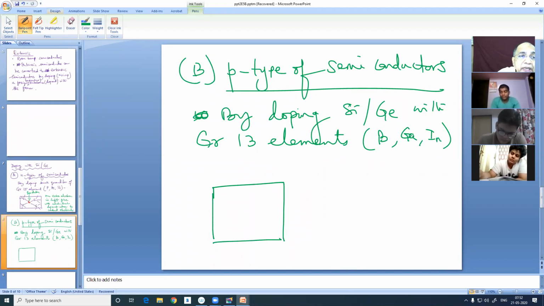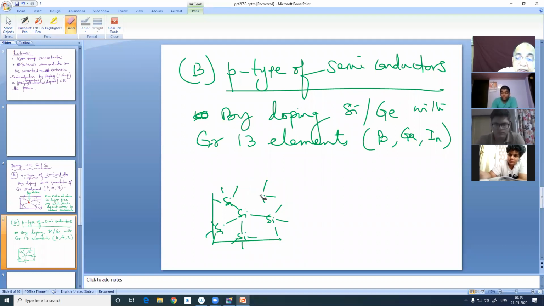Supposing here we have silicon, silicon, silicon in a network. Now, supposing one of them is replaced by boron or gallium, for example.